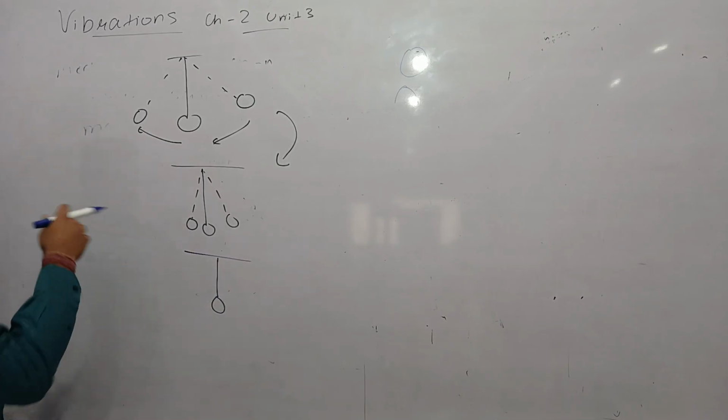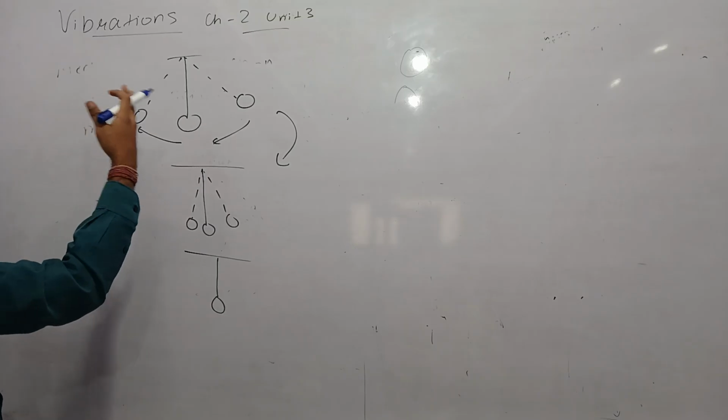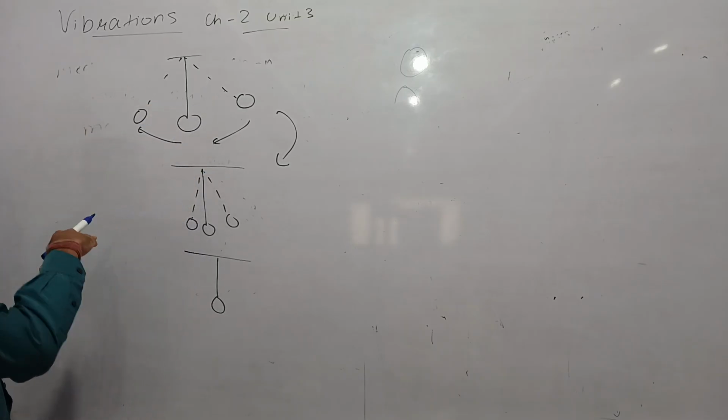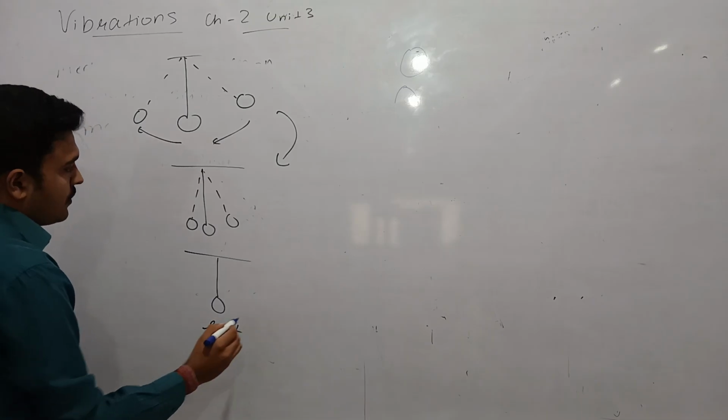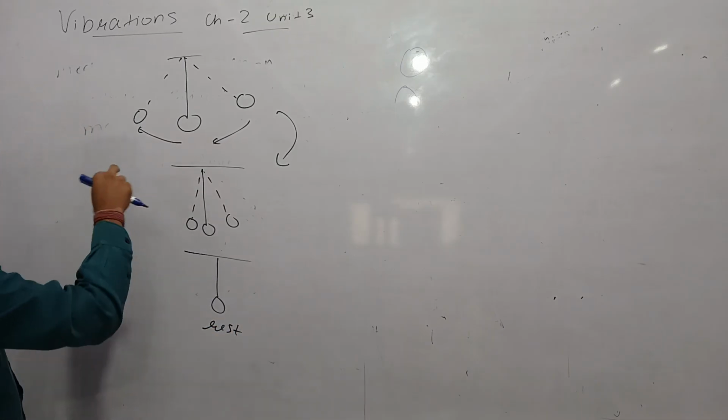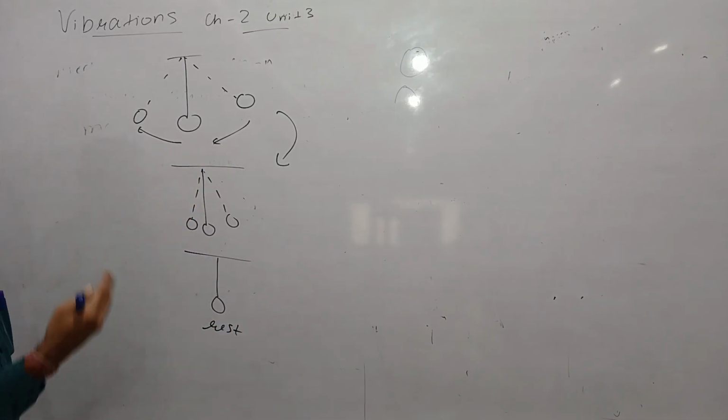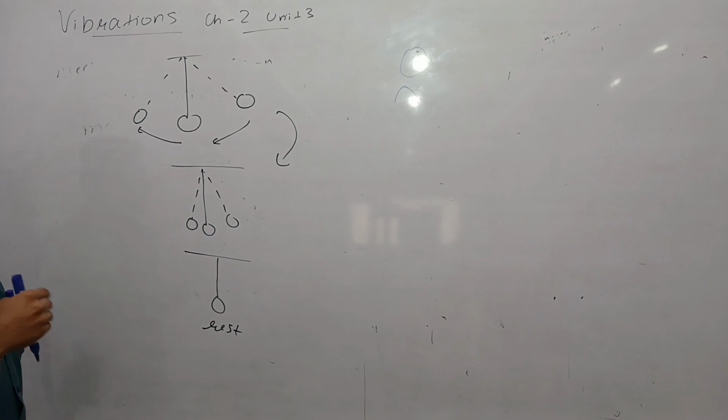Practically we see, if a pendulum is oscillating, after some time its amplitude goes on decreasing and finally it comes to rest. Why does it come to rest? Because its energy is dissipated because of the air drag.